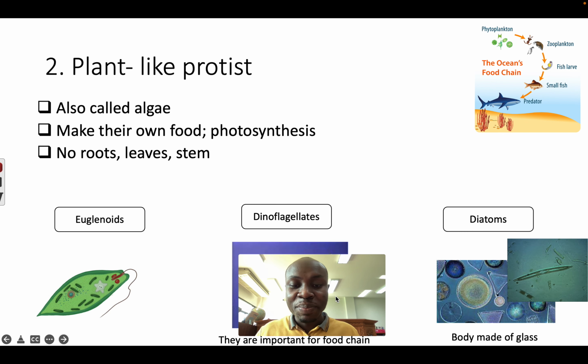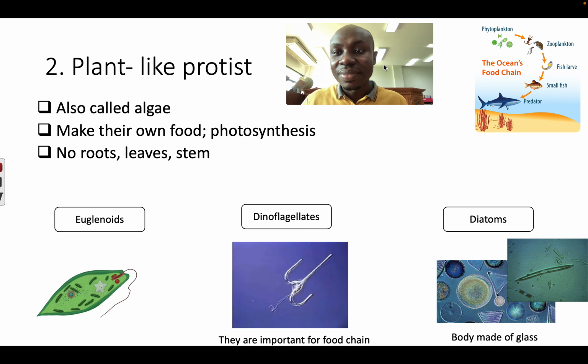Now, let's look at the plant-like protists. We also call them algae. Because they are plant-like, they can make their own food by photosynthesis. They do not have roots, leaves, or stems. They just look like plants. For example, we have euglenoids, which look like euglena, this organism here. They can sometimes move with their flagella, the tail. Number 2, we have